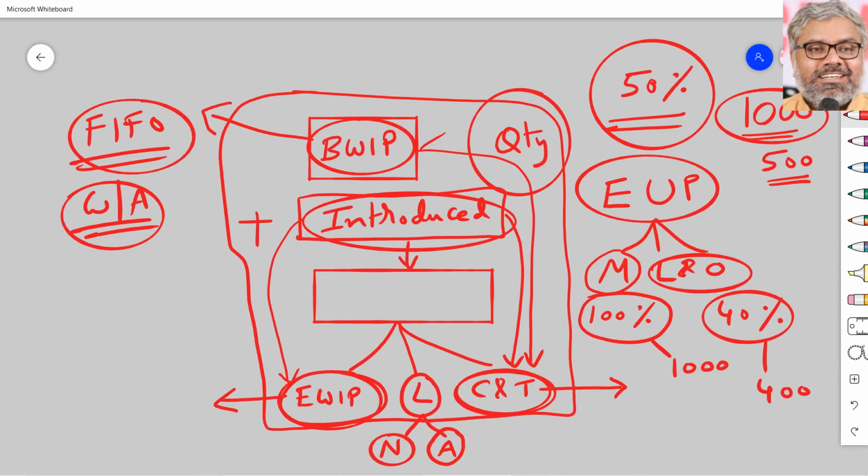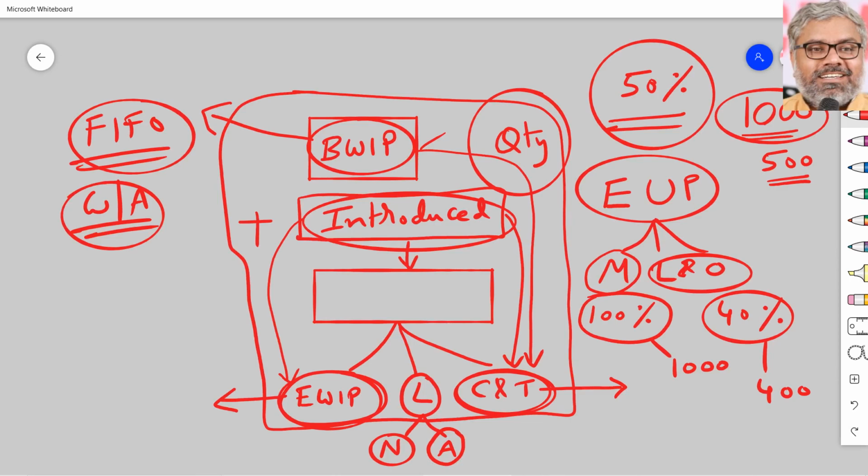But if labor is 100% done and material is still 40%, meaning 60% material you will introduce later, what will it do to itself? Who is going to work on that when labor is already 100%? So that possibility itself is not there. That is illogical. So we should not do it blindly, mathematically. You need to understand what is happening.